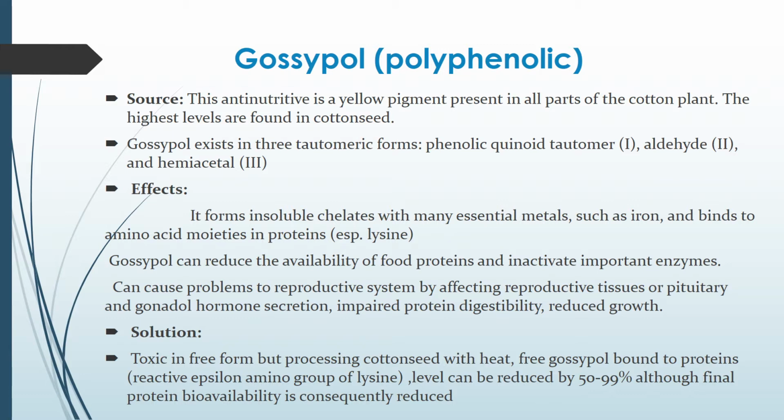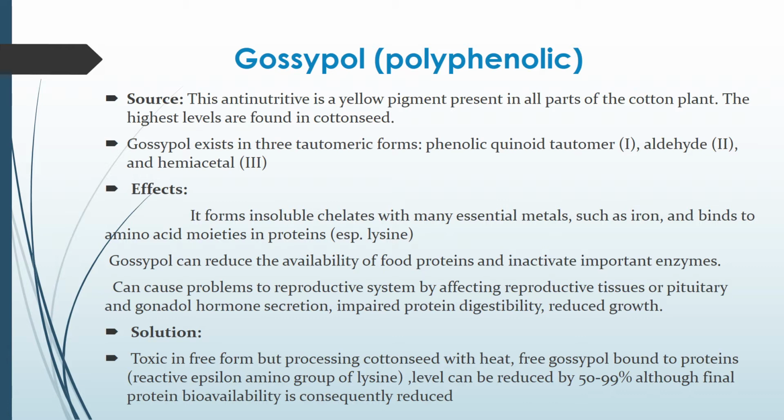Next is gossypol. It is a polyphenolic compound. This antinutritive is a yellow pigment and is present in all parts of the cotton plant. The highest level of this polyphenol is found in the cottonseed. Gossypol exists in three tautomeric forms, that is phenolic quinol tautomer, aldehyde and hemiacetal.